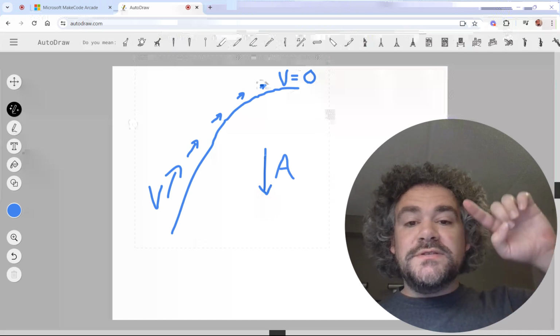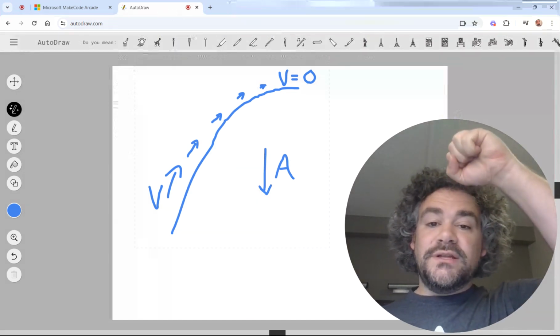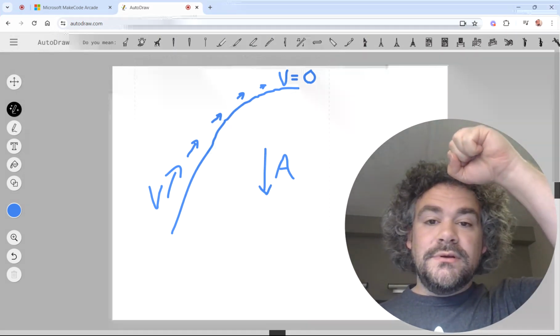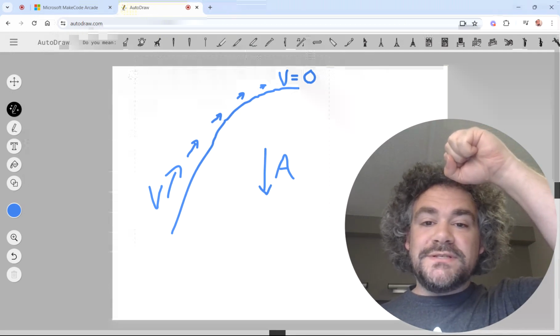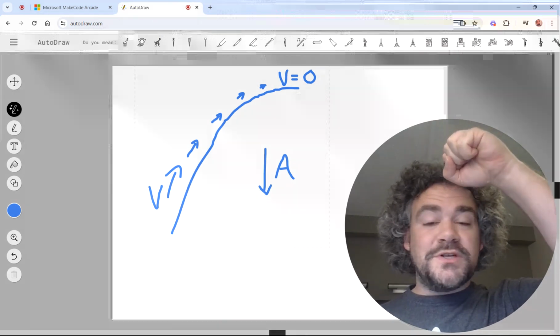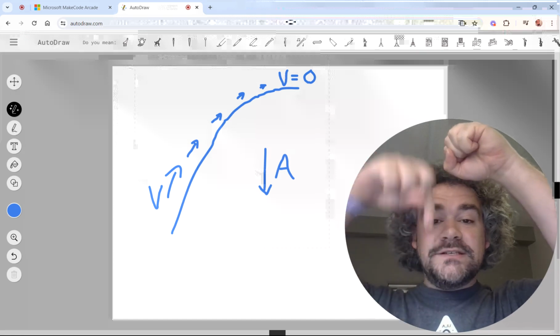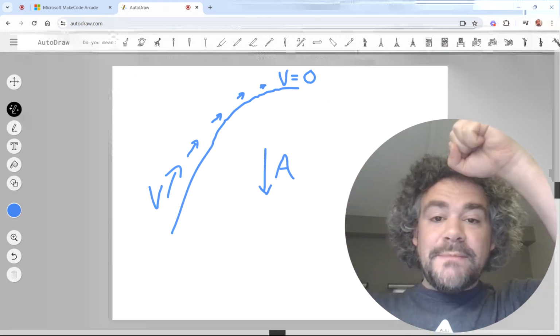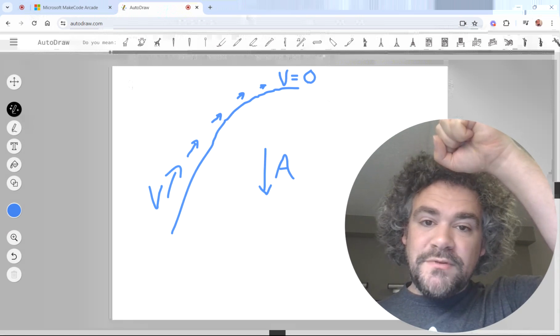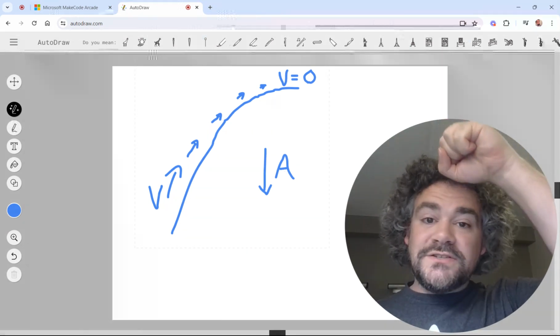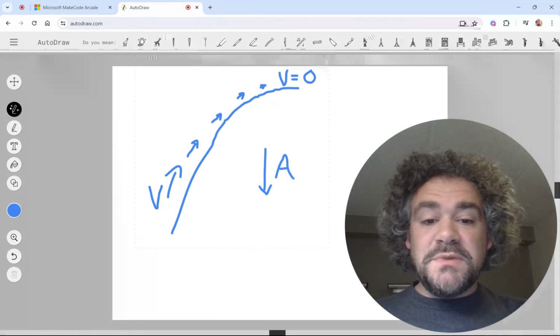So it slows down, slows down, slows down. It gets to the very top. And then what happens? Velocity is equal to 0 for a split second, but gravity is still pulling it down. So what happens next after the ball reaches the very top of that curve? It starts to come back down. It starts to speed up.